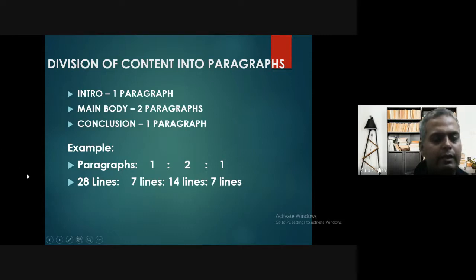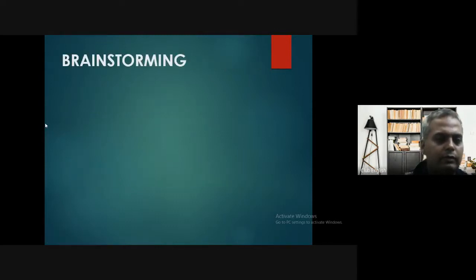The first thing is introduction, that is one paragraph. Main body, two paragraphs. Conclusion, one paragraph. Now, we need to understand the importance of brainstorming and the question. The moment you see the question, it is recommended that you read the question not less than 5 to 10 times. Sometimes 5 times is sufficient if you have practiced a lot. But in initial days, try to read the question 10 times, because the question sometimes says something else and you understand something else.